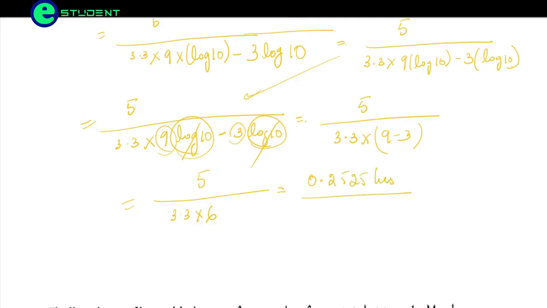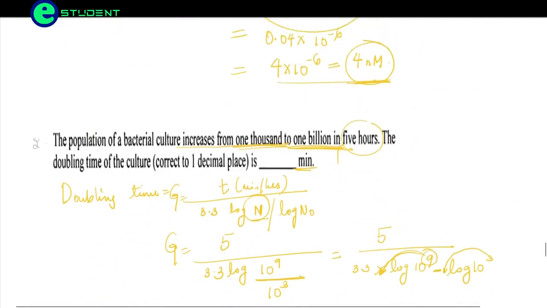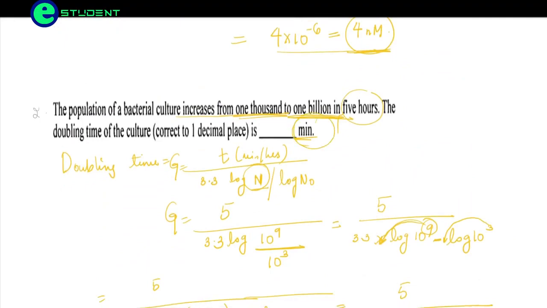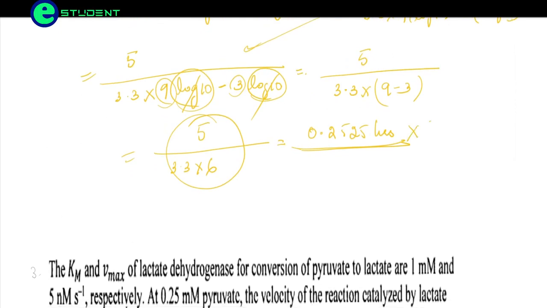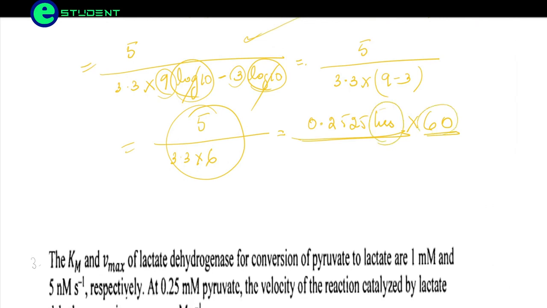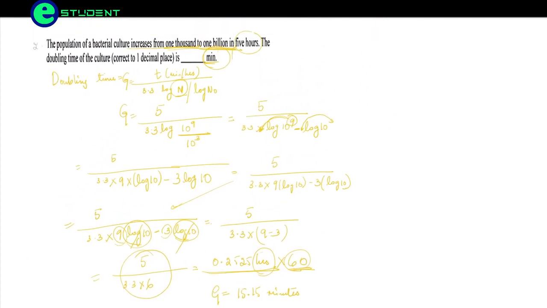Because they are asking the answer in minutes, we will multiply this by 60, since 1 hour has 60 minutes. So the generation time will be 15.15 minutes. Hope you have understood.